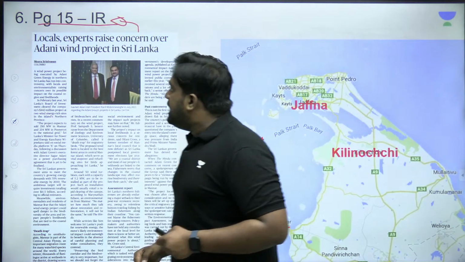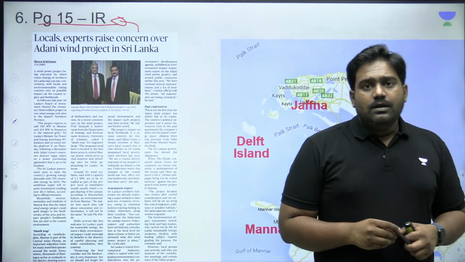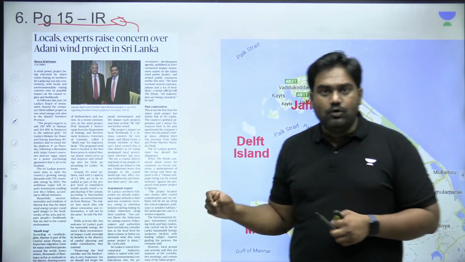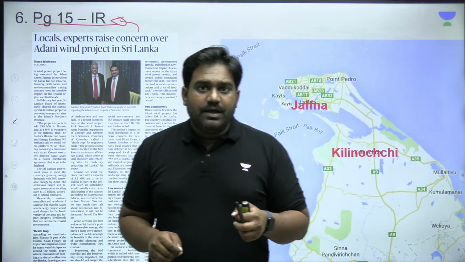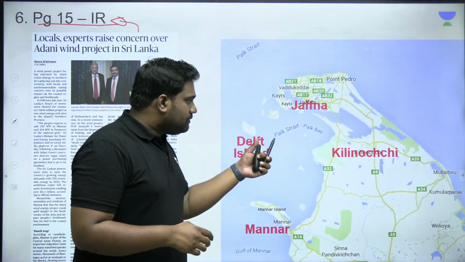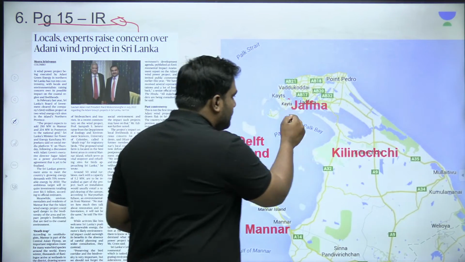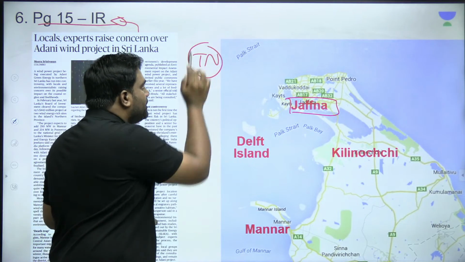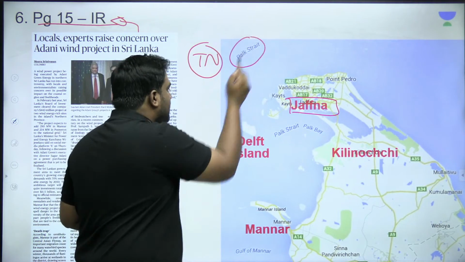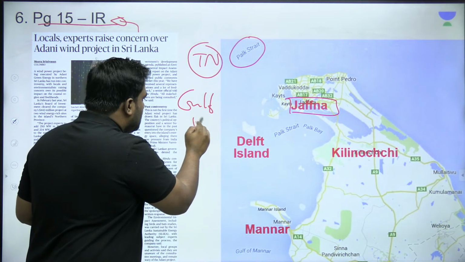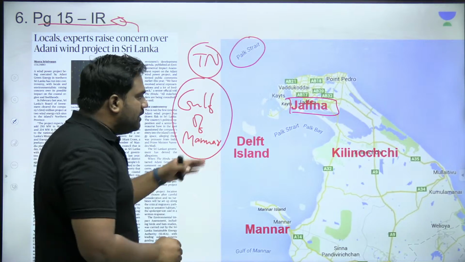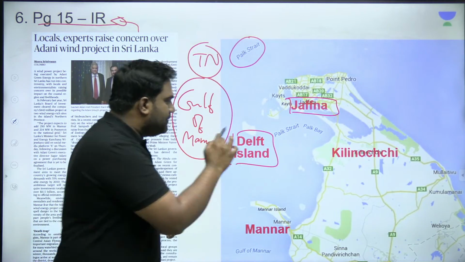Next, on page 15, we have this article that refers to a wind power project being executed by India's Adani group in Sri Lanka. In northern Sri Lanka, between the Jaffna region, the Jaffna Peninsula, and the coastline of Tamil Nadu, that is basically in the Palk Strait and Gulf of Mannar region, there are a few important islands like Delft Island.